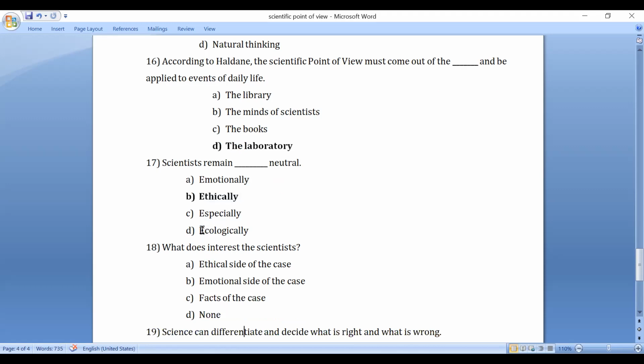What does interest the scientist? Scientists are interested in which side: the ethical side, the emotional side, or the facts, or none of these? Scientists are interested in the facts of the case. They are not interested in the ethical or the emotional sides of the case.